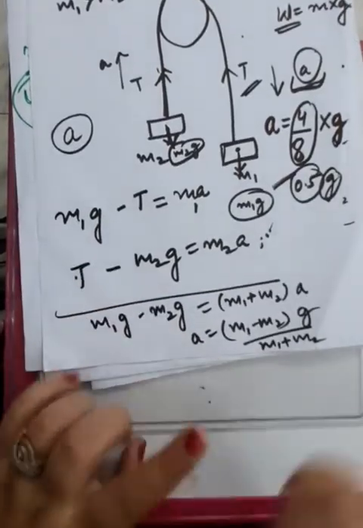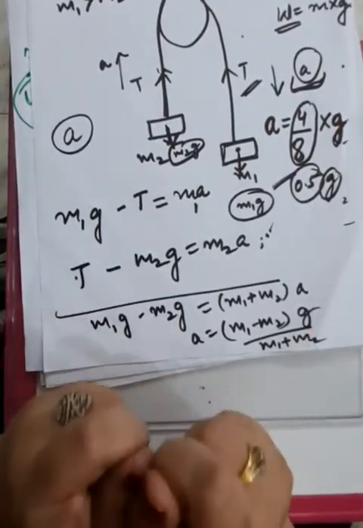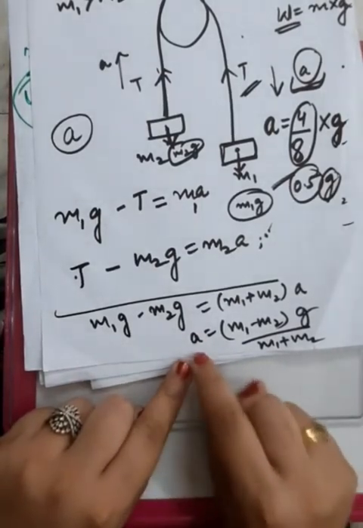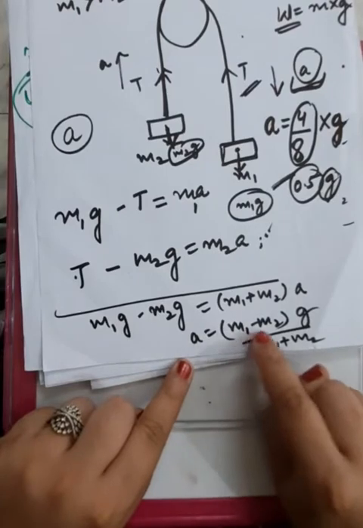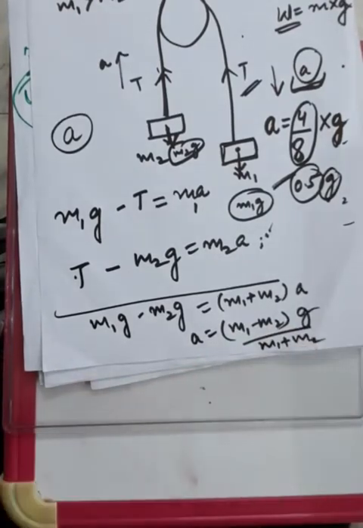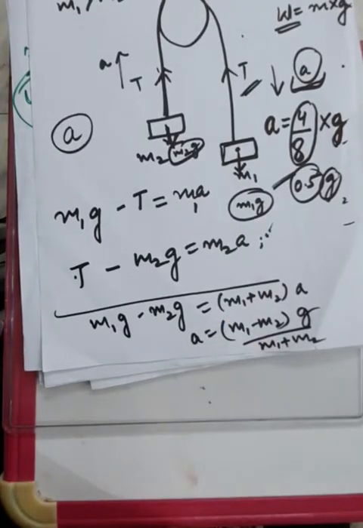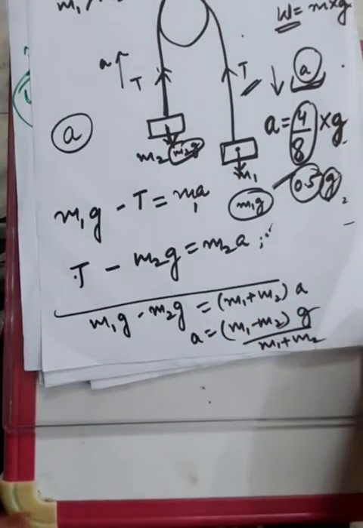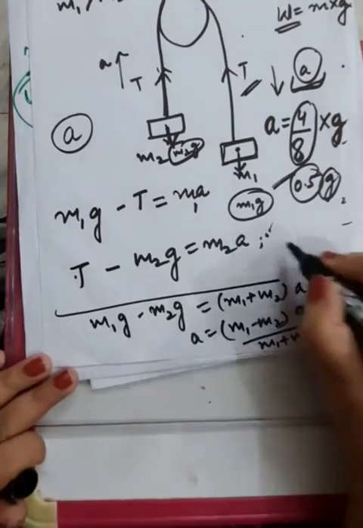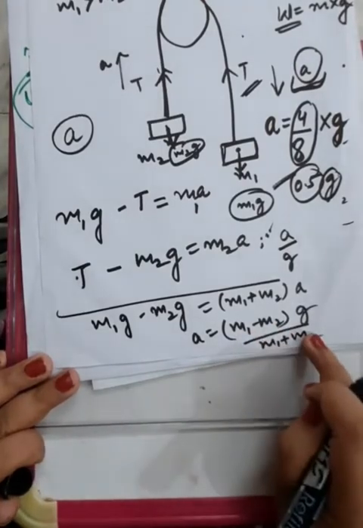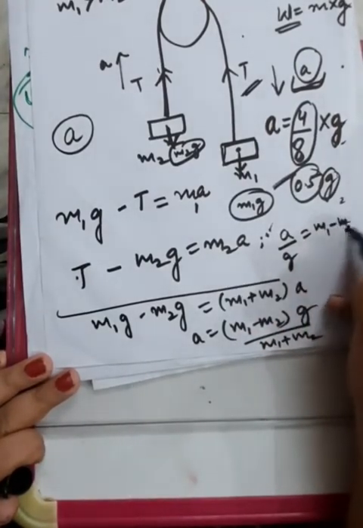Okay, reason being, how you can prove? I can give this question in exam, remember. So how you can remember it? That acceleration is equal to (m1 minus m2) upon (m1 plus m2) into g. Now m1 plus m2, which is the denominator, is more than the numerator. So this means this overall ratio is coming out to be less than 1. I'll explain you how. See, this becomes a by g. g idhar le aao, a by g equals to (m1 minus m2) upon (m1 plus m2). Very simple.